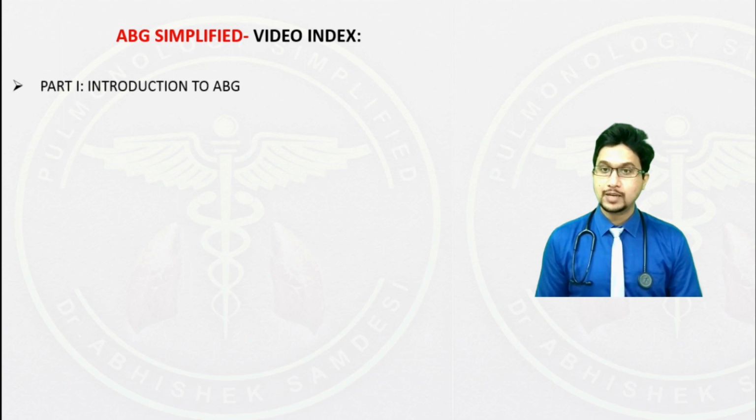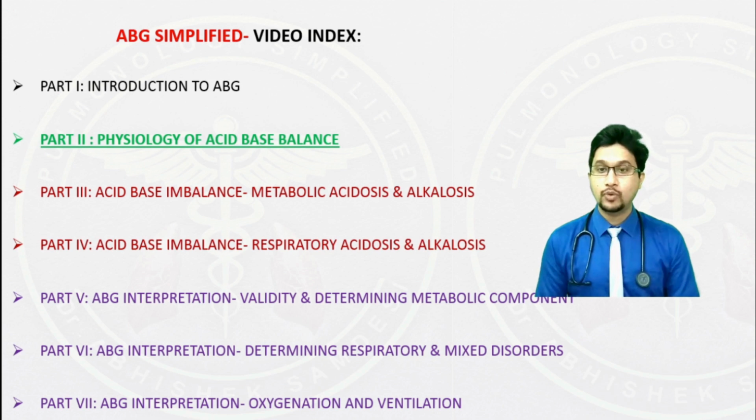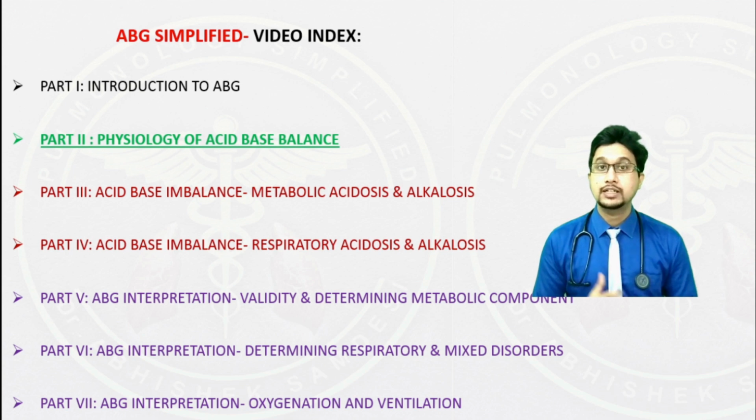Part 1 of ABG we have already discussed, which is the introduction to ABG. Part 2 we shall discuss today, which is Physiology of Acid-Base Balance. Parts 3 and 4 will deal with the pathophysiology and clinical manifestation of acid-base imbalance. Parts 5, 6, 7 shall deal with interpretation of ABG.